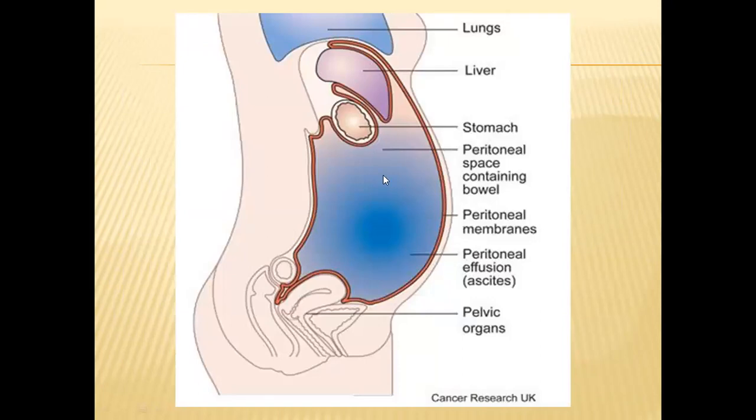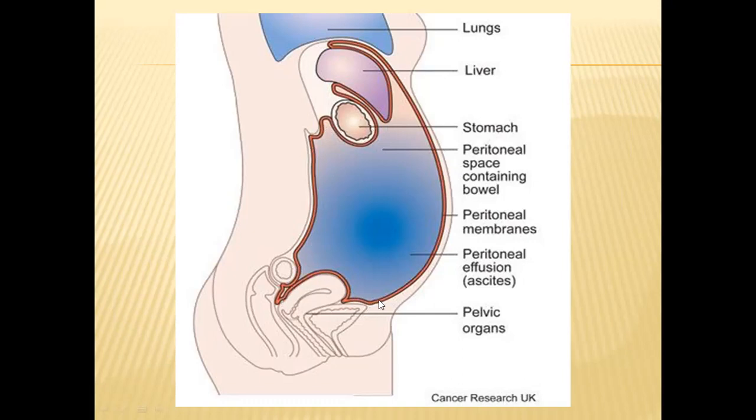We know that inside our body, we have two major cavities or spaces. One is the abdominal cavity, which is present inside our abdomen, and another one is the thoracic cavity. These two cavities are filled with some fluid, and both are lined with a membrane.